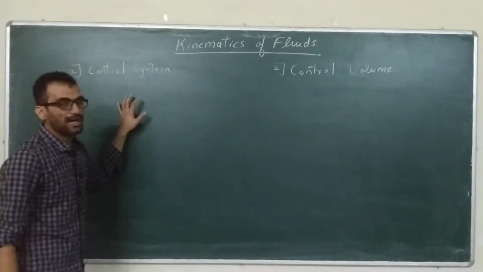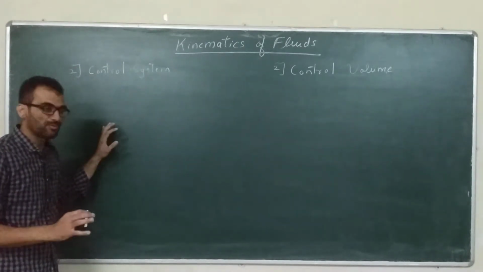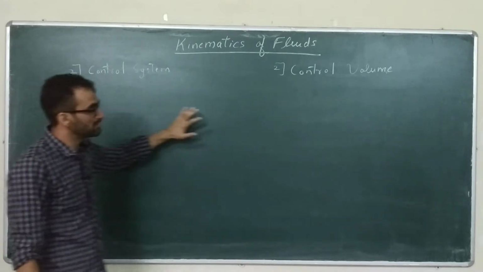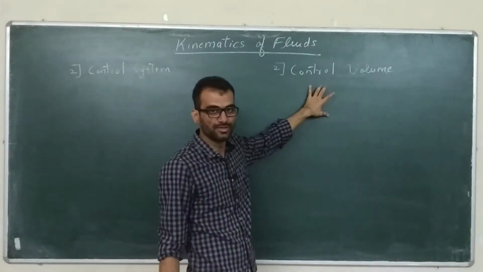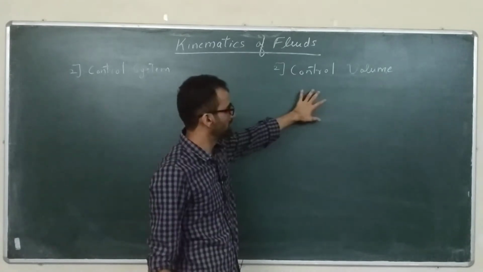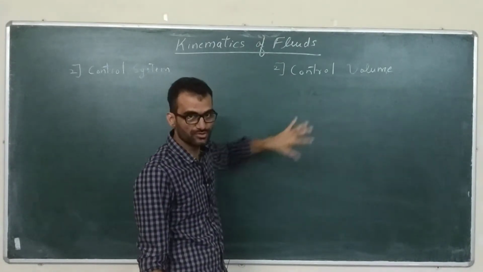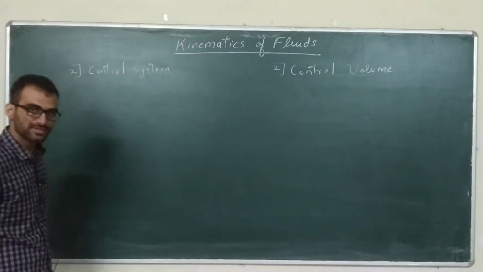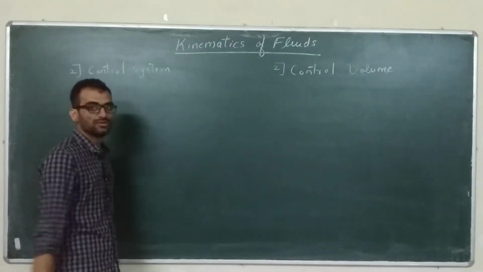So either we can treat a fluid flow problem as a control system, or we can treat it as a control volume. Both approaches can be used to solve fluid flow problems, but it depends upon problem to problem which approach, which method to apply.